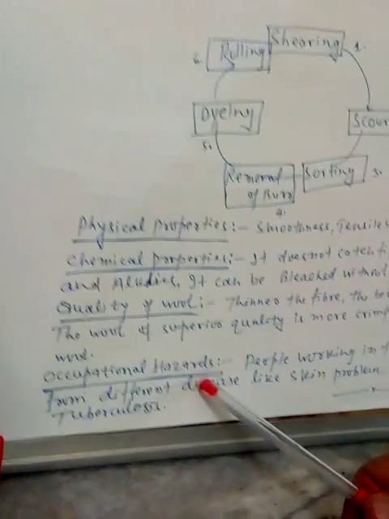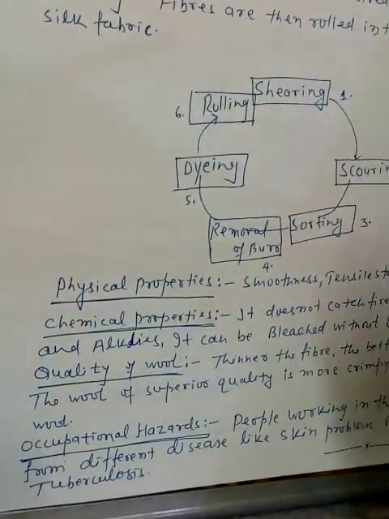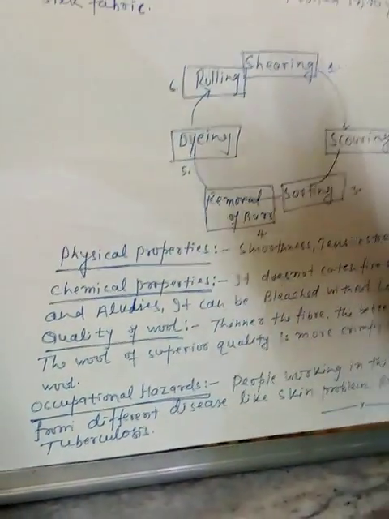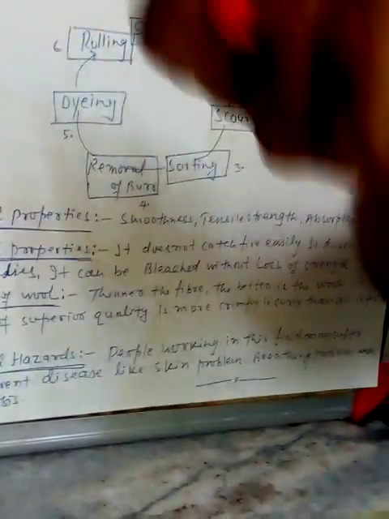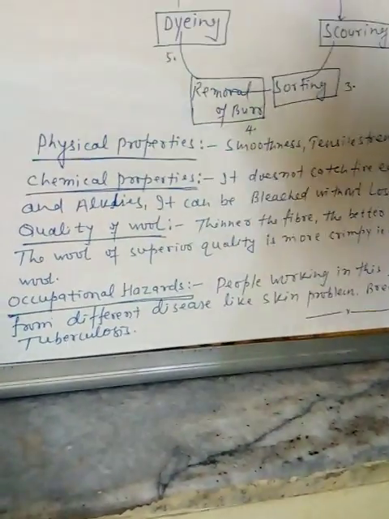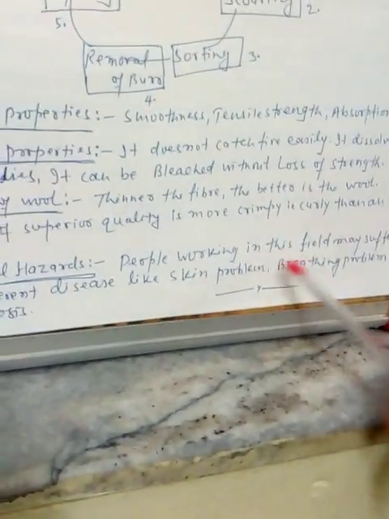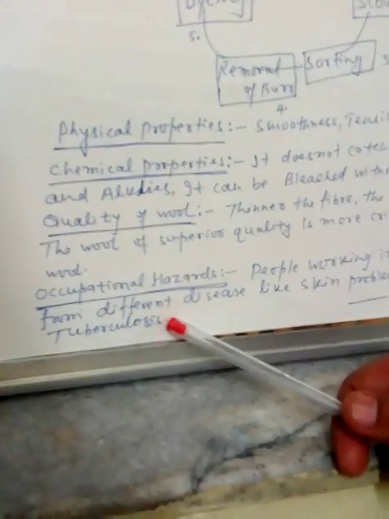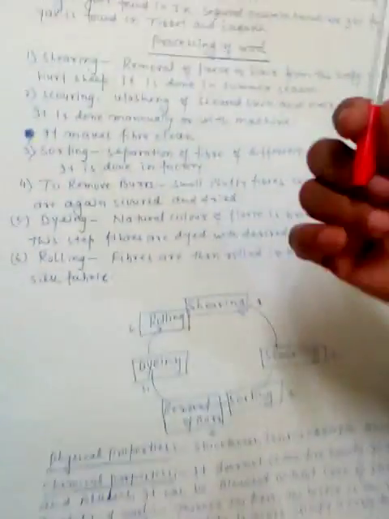Then occupational hazards. The people working in the production of wool may suffer from some diseases, known as occupational diseases or occupational hazards. People working in the field may suffer from different diseases like skin problems, breathing problems, and tuberculosis. So this is all about the production of wool from the sheep or other animals.